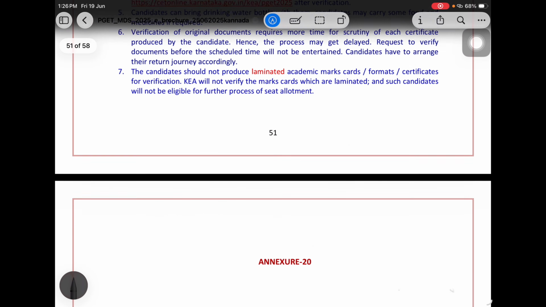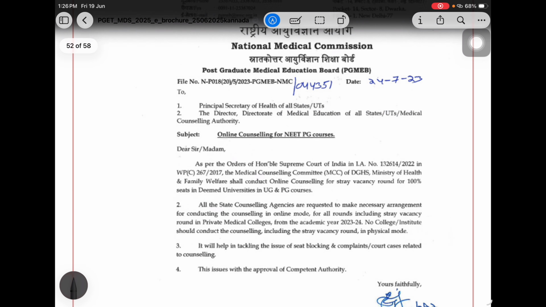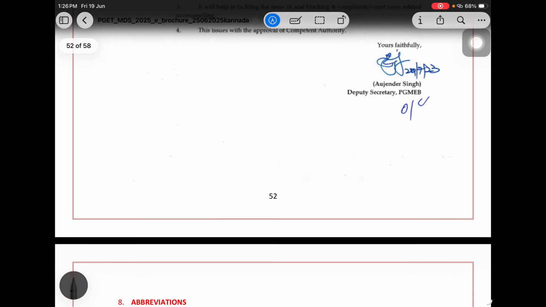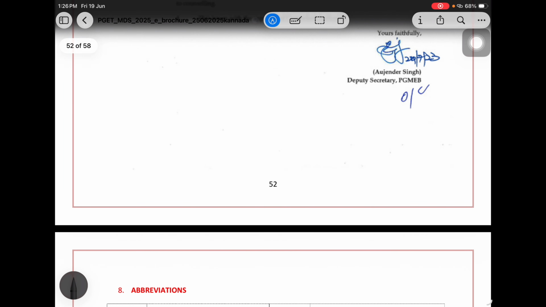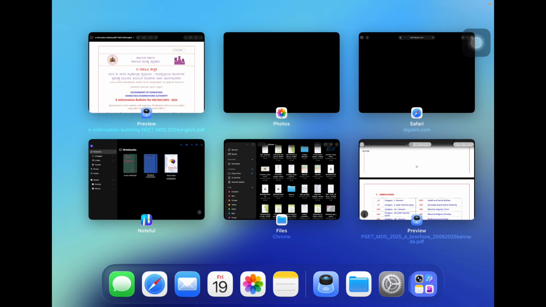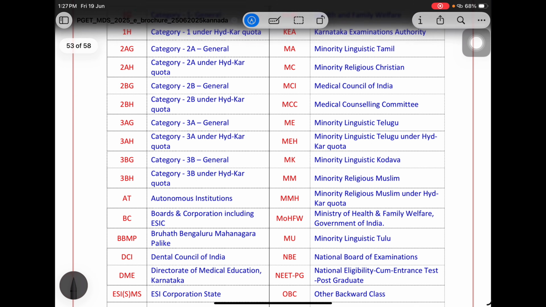So if you are claiming under clause B, then you need to apply for the counseling and accordingly you can apply. Anything else you want to know, please let me know, and accordingly I will work.